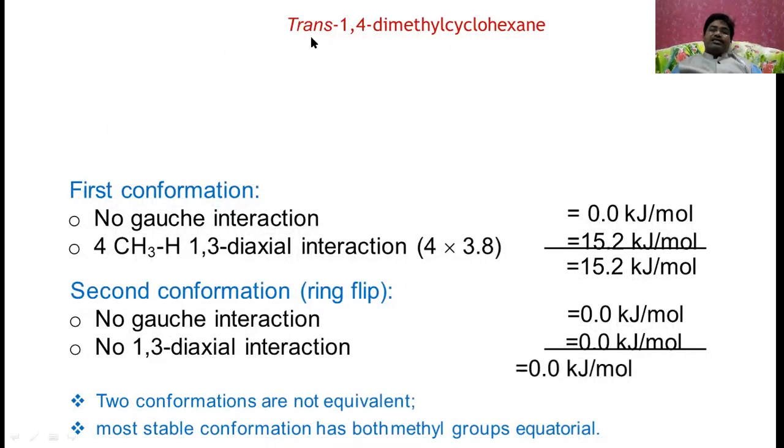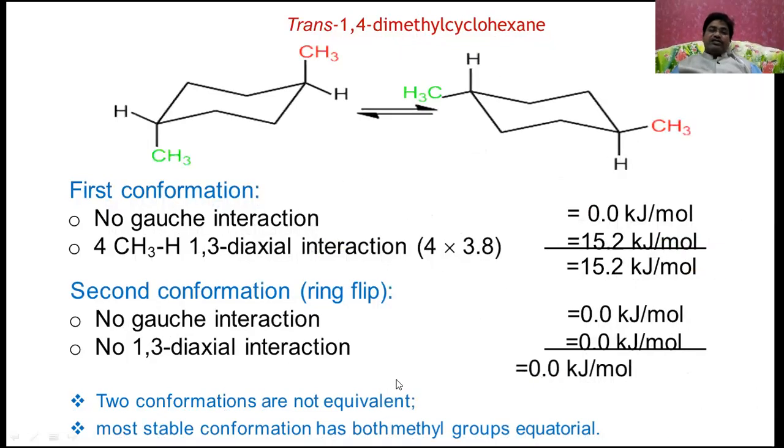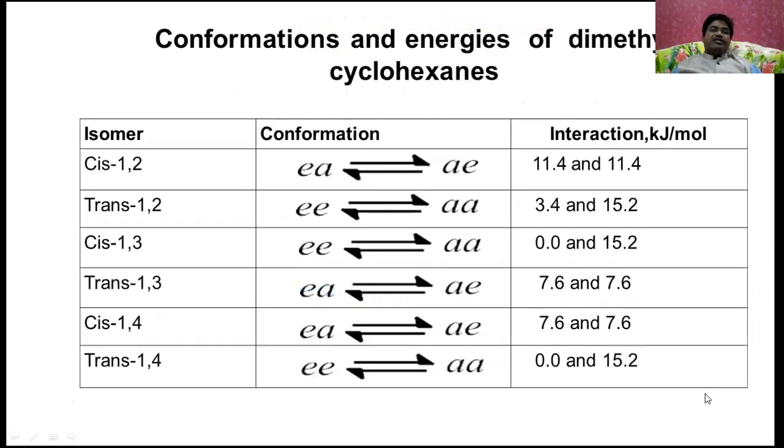Then let us see trans 1,4-dimethyl cyclohexane. In this case, one conformer has both methyls at the axial position, and the other has both at the equatorial position. In the first, there are 1,3-diaxial interactions, therefore 15.2. Here, no diaxial interactions are there, that's why 0. That's why this is going to be the more stable conformer, where the two methyl groups are at equatorial positions.